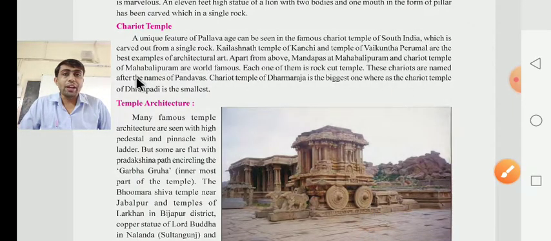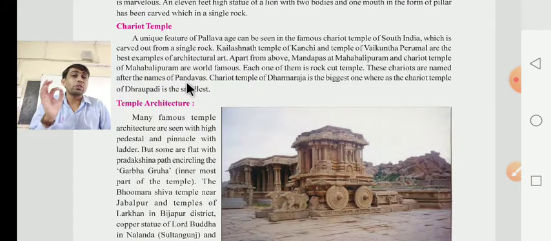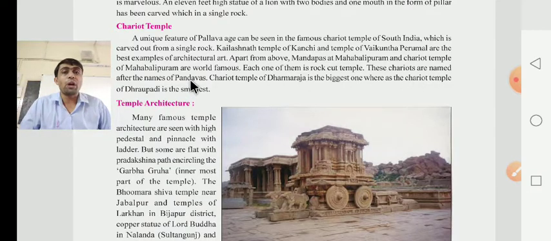These Cheruds are named after the Pandavas. This Cherud, this Rath, means these Cheruds are named after the Pandavas. The Cherud temple of Dharmaraj is the biggest one, whereas the Cherud temple of Draupadi is the smallest. They have to say that the Cherud temple of Dharmaraj is the biggest one, whereas the Cherud temple of Draupadi is the smallest one.